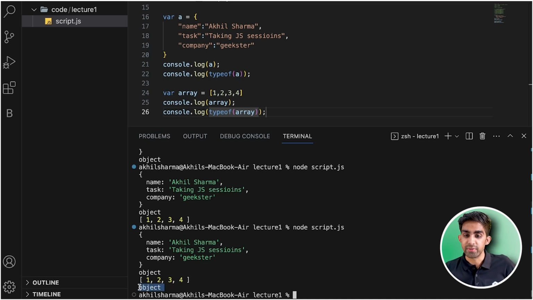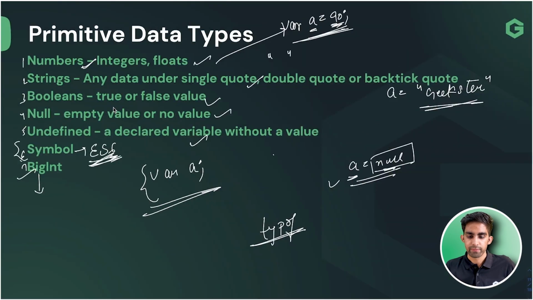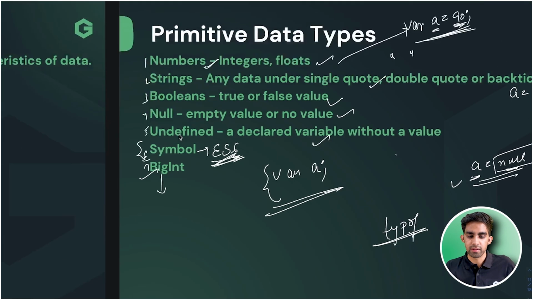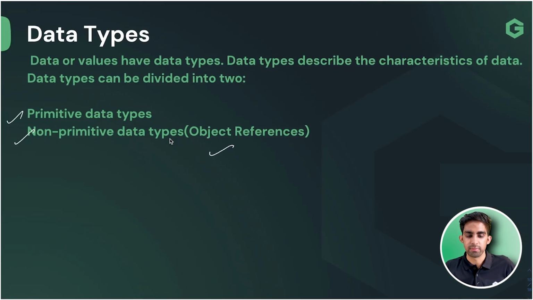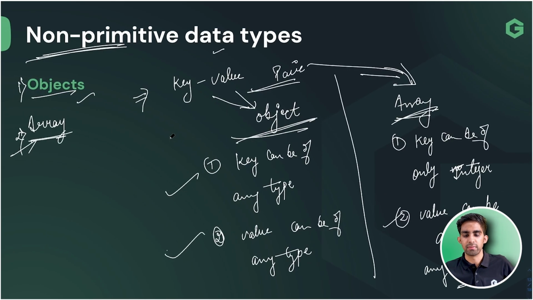Obviously, object references, I have told you, na? I have told you here that we are having the object, we are having these object references, team. So obviously it is also an object. This is also an object. That is the thing that I'm saying to you. So I hope, team, you are able to understand this much, whatever we have discussed till now, you are able to understand everything.